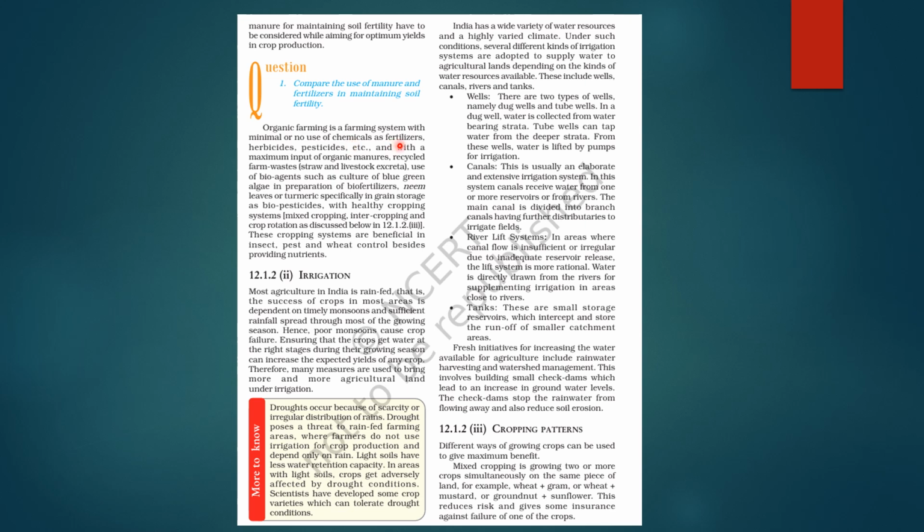It is a farming system with minimal or no use of chemicals as fertilizers, herbicides, pesticides, etc. And with a maximum input of organic manures, recycled farm wastes like straw and livestock excreta, use of bioagents like culture of blue-green algae and preparation of biofertilizers, नीम लीव्स यूज करते हैं, टर्मरिक हल्दी यूज करते हैं, specifically in grain storage as biopesticides, with healthy cropping systems like mixed cropping, intercropping, crop rotation, as we have discussed, right?